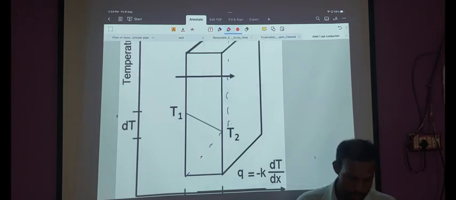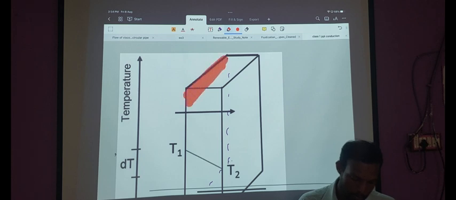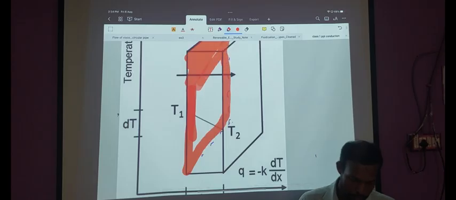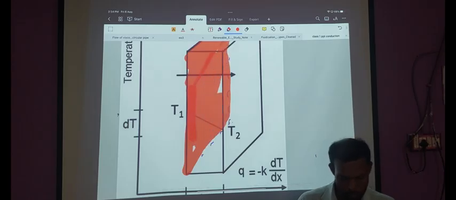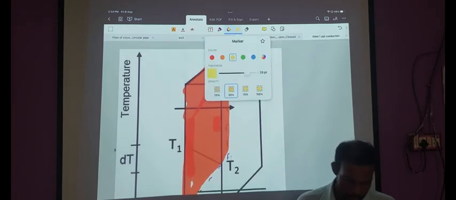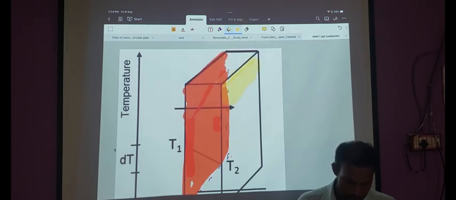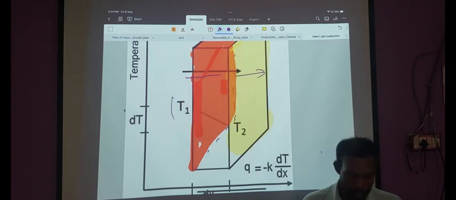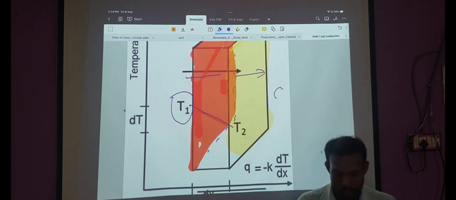Expect heat is flowing from the hot wall to the cold wall. This is the cold wall. See, as heat flows from this wall to this wall, temperature drops from T1 to T2 linearly. Okay, this is one consequence of Fourier's law.